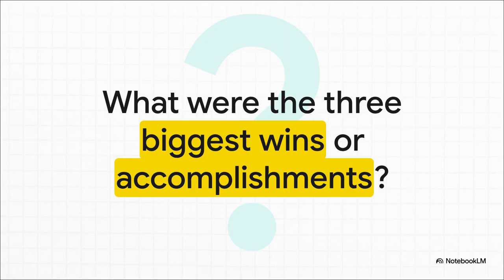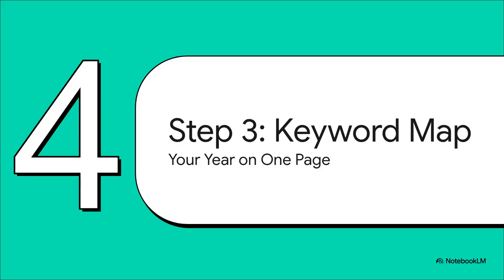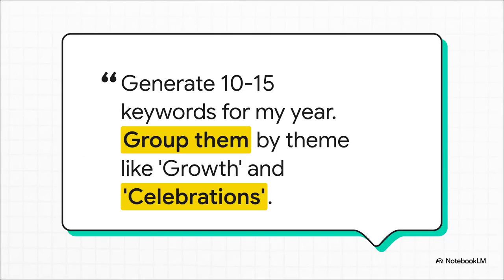And please, don't forget to look for the good stuff. It's so easy for us to focus on the struggles, so you have to explicitly ask the AI to find your biggest wins. This makes sure you're actually celebrating what you accomplished. All right, now for the final step, the big payoff, creating your keyword map. This is basically your entire year summed up on a single page. This is your final prompt. You're asking the AI to take everything you've talked about and boil it all down into the core vocabulary of your year, and then organize it by theme.